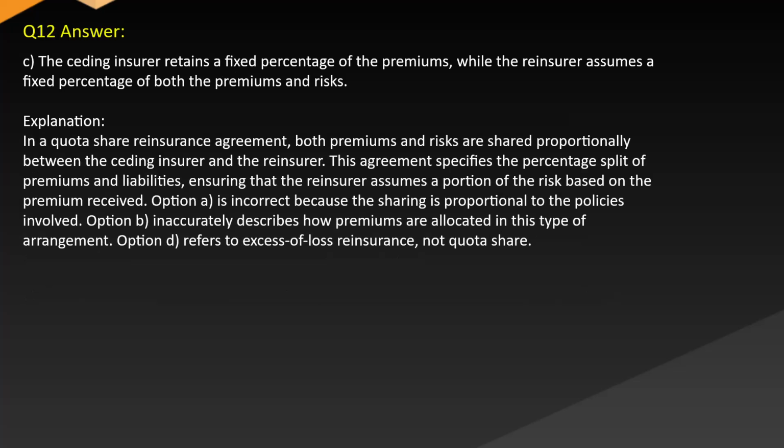Answer: C. The ceding insurer retains a fixed percentage of the premiums, while the reinsurer assumes a fixed percentage of both the premiums and risks. Explanation: in a quota share reinsurance agreement, both premiums and risks are shared proportionally between the ceding insurer and the reinsurer. This agreement specifies the percentage split of premiums and liabilities, ensuring that the reinsurer assumes a portion of the risk based on the premium received. Option A is incorrect because the sharing is proportional to the policies involved. Option B inaccurately describes how premiums are allocated in this type of arrangement. Option D refers to excess loss reinsurance, not quota share.